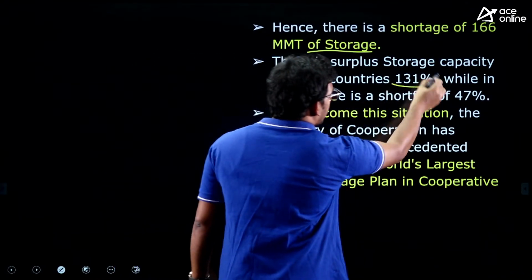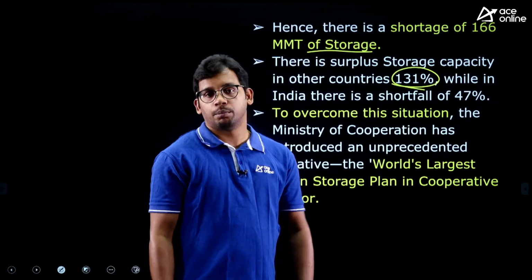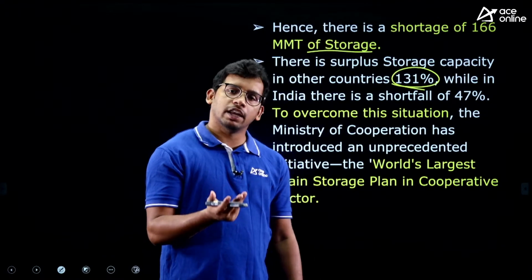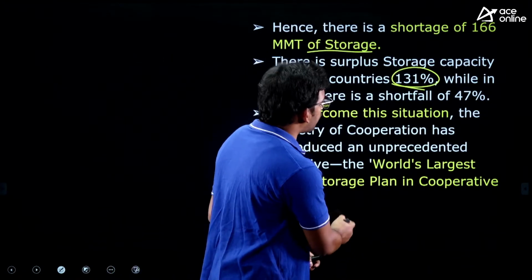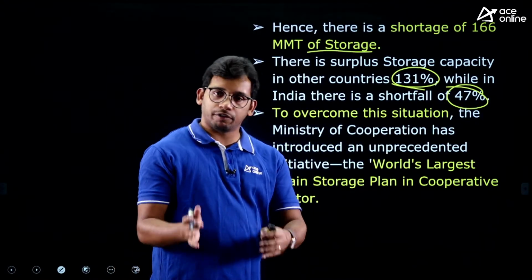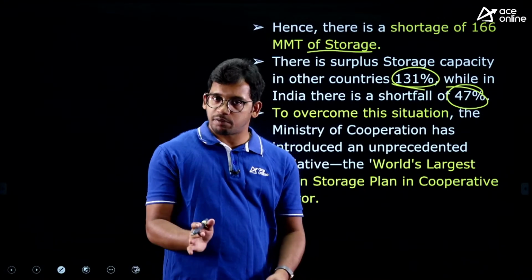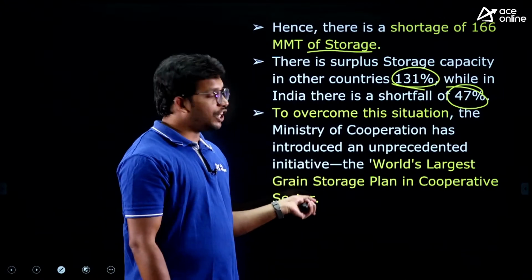And most other countries have more storage than what they produce, because they want to store for any crisis. But India has very little, only 47% of total production. So if we have 100 million metric tons of production, only 47%, that is 47 million metric tons of storage. So we need to increase it.